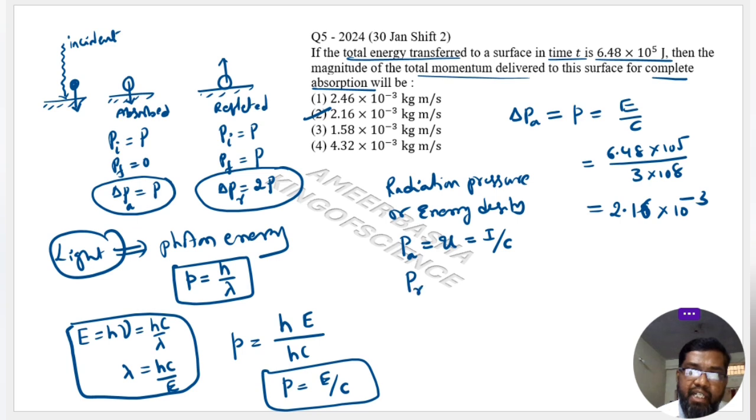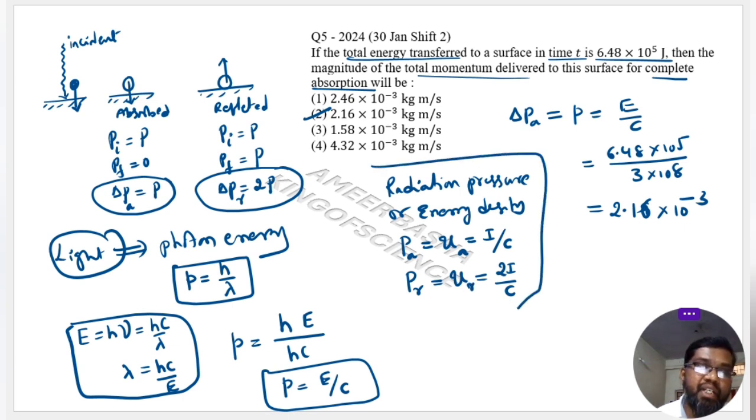For a completely reflecting surface, radiation pressure or energy density will be equal to 2I divided by C. So remember the meaning of completely absorbing surface and completely reflecting surface, and how this radiation pressure is related. Once I know the pressure, I can calculate the force also.